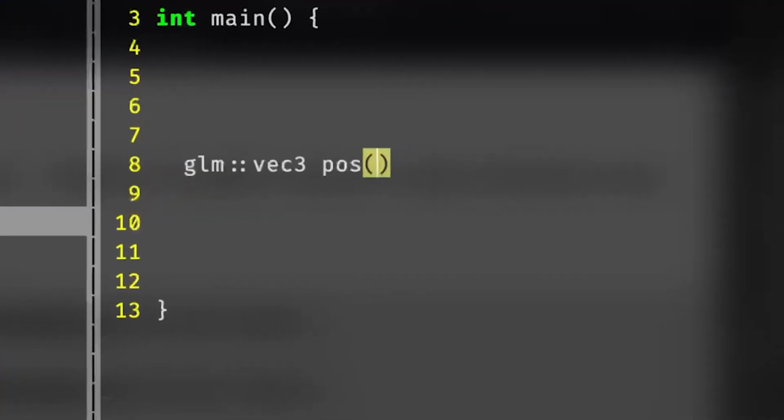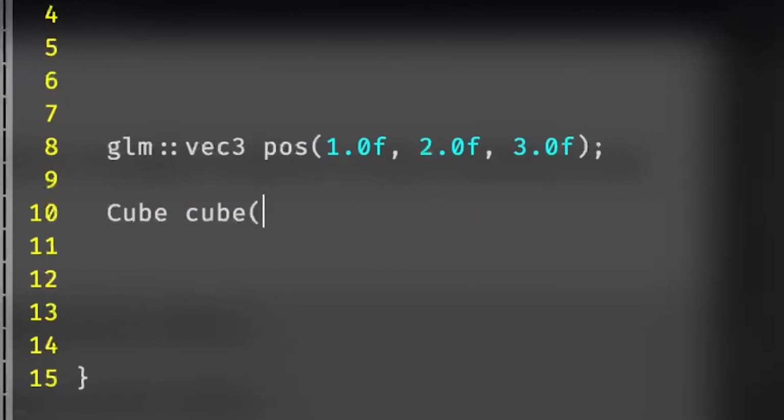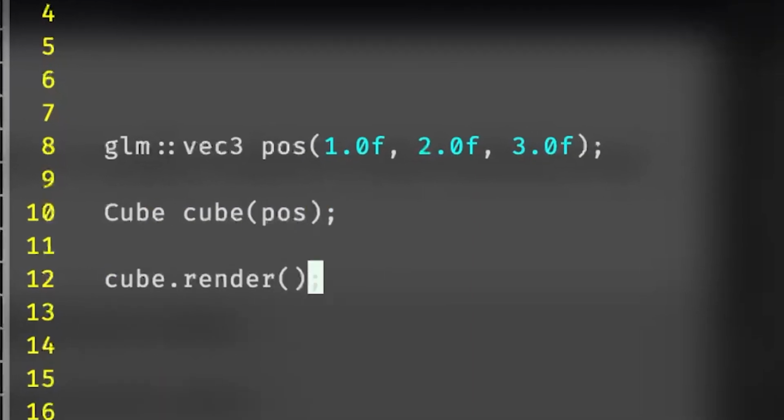It would be a mess to try to develop the game and also worry about these OpenGL function calls. What would be nice is if I have a simple interface where I can render something in my environment without interacting with OpenGL. For example, I can create a cube at a specific coordinate by simply instantiating a cube object with a position. Notice here I'm not messing around with any of the OpenGL functions at all, which is the whole point.